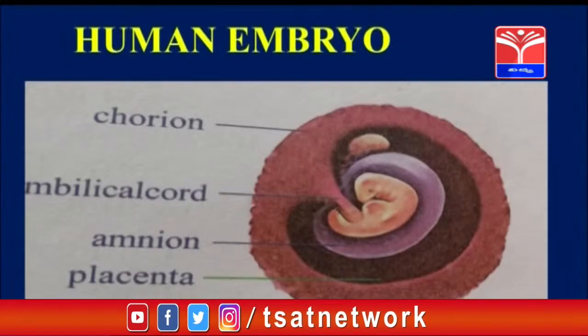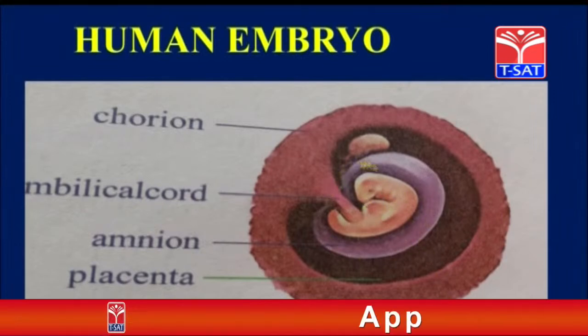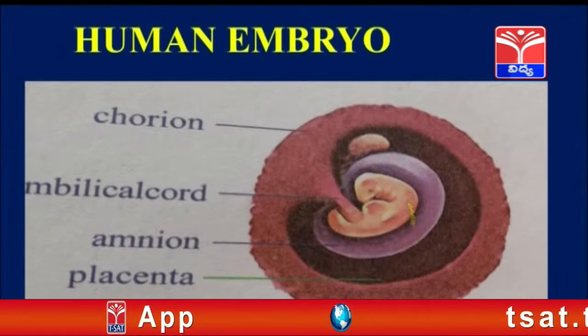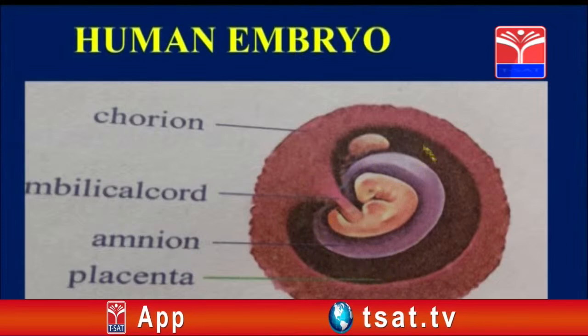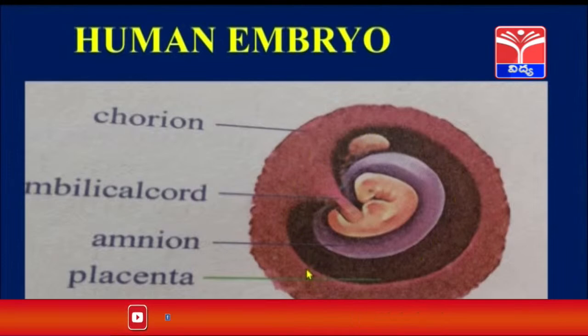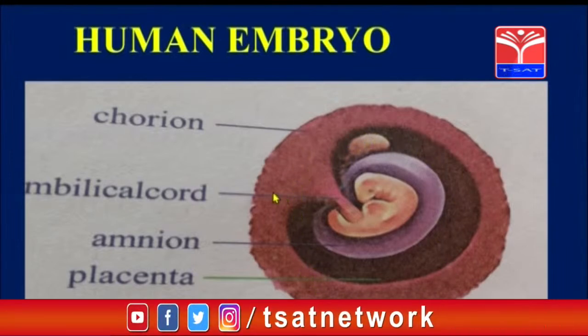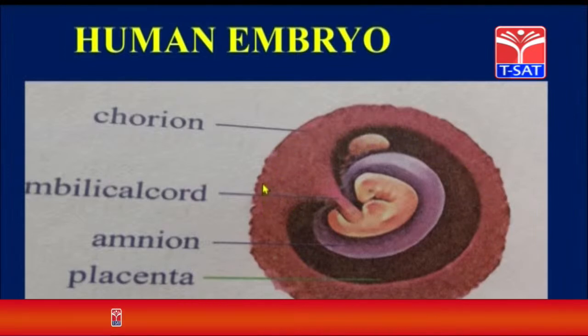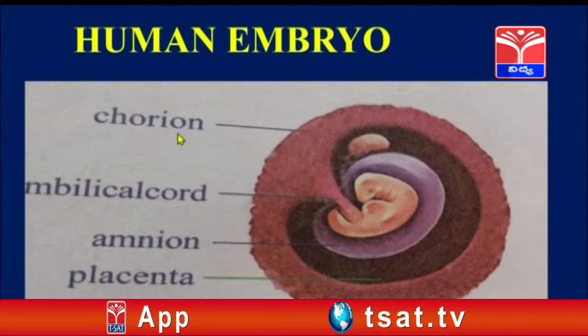And this is the human embryo. See here, this is the embryo, and after developing, it will slowly be forming some membranes around it. There are different types of membranes surrounding the embryo. So the outer membrane which is present is called as chorion.